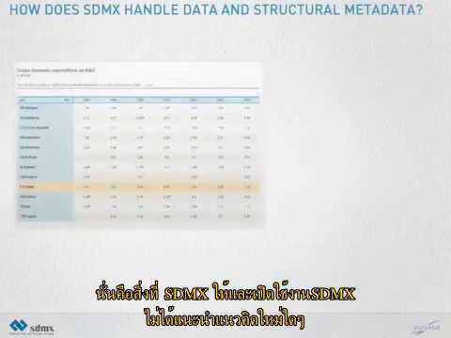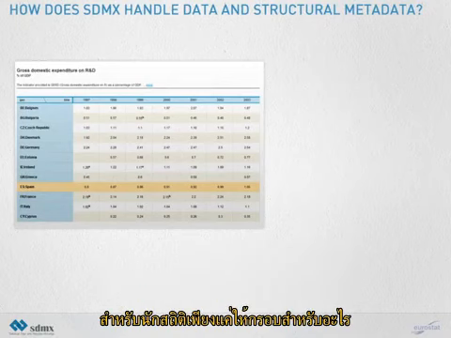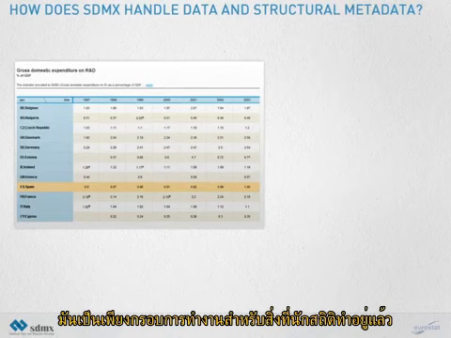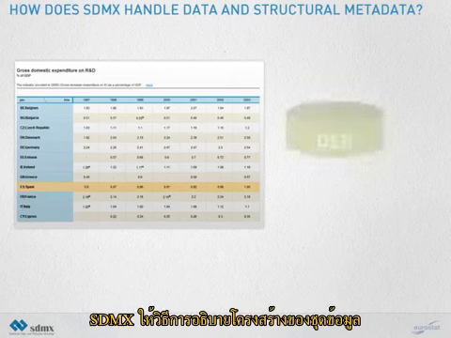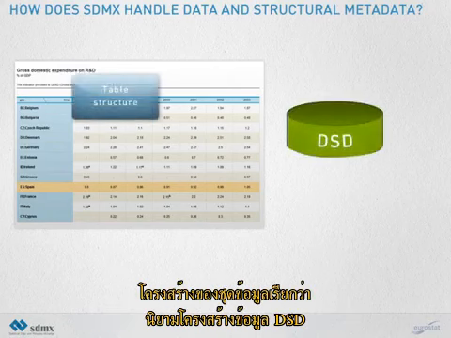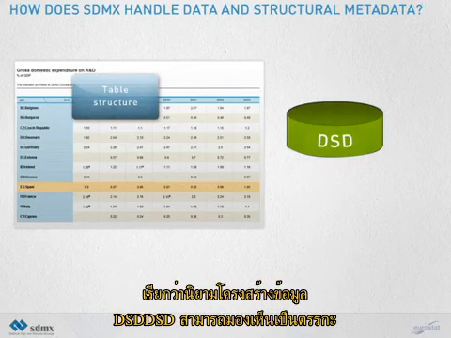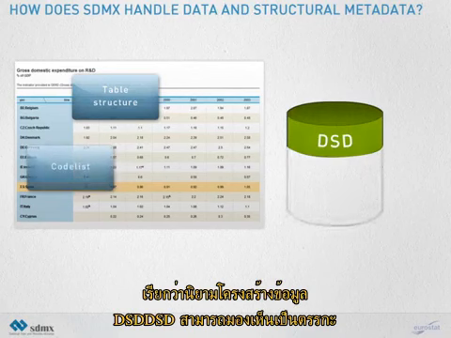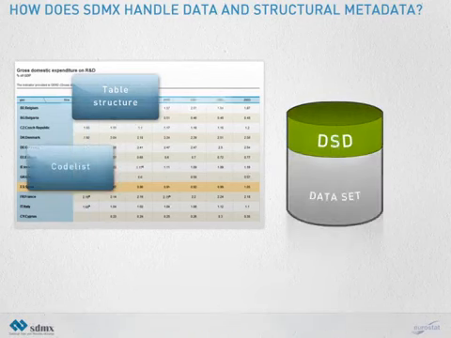SDMX does not introduce any new concept to statisticians. It just provides a framework for what statisticians already do. SDMX provides a way to describe the structure of the dataset, called Data Structure Definition, DSD. The DSD can be seen as a logical container for a specific set of data.